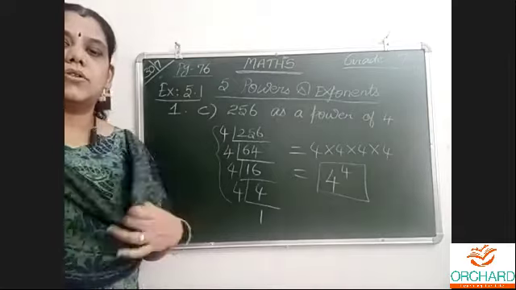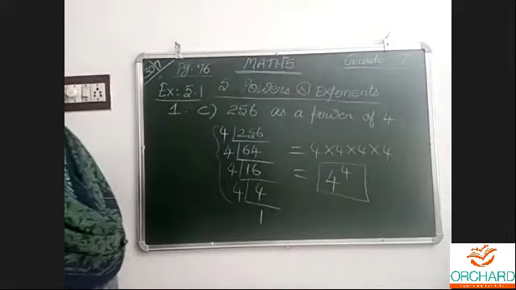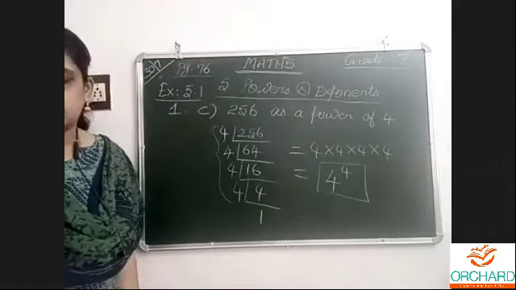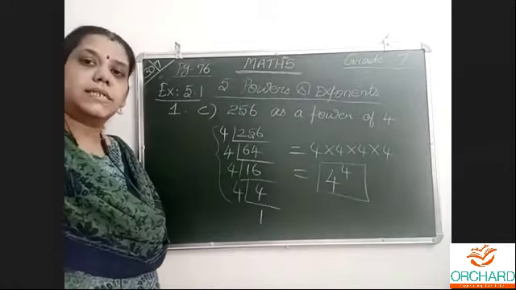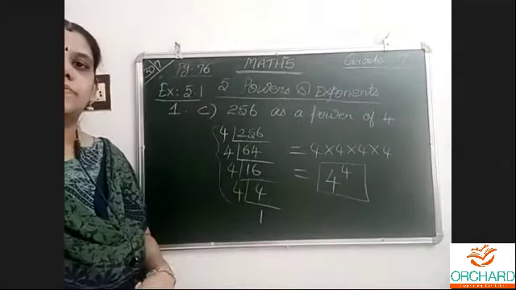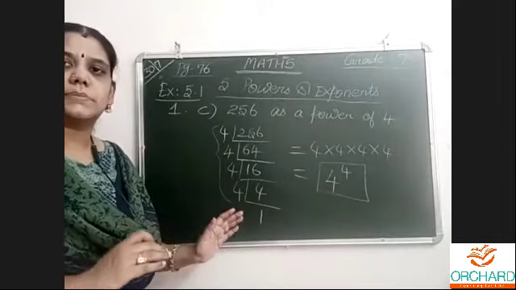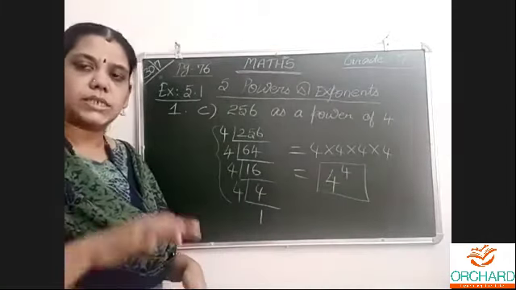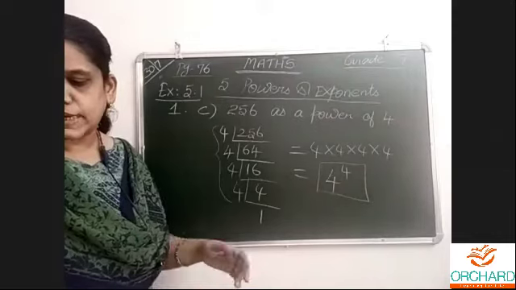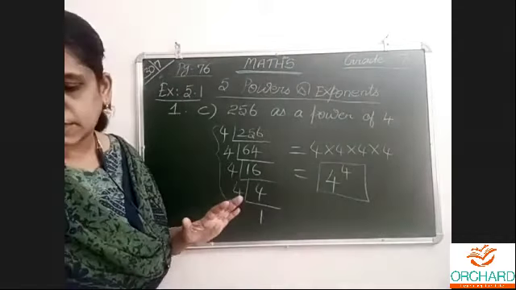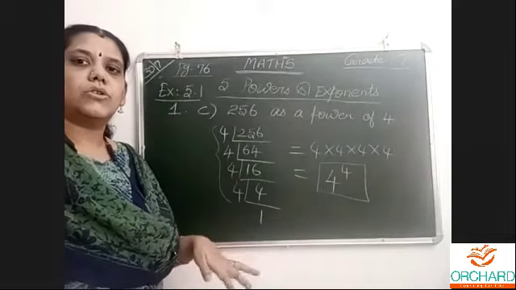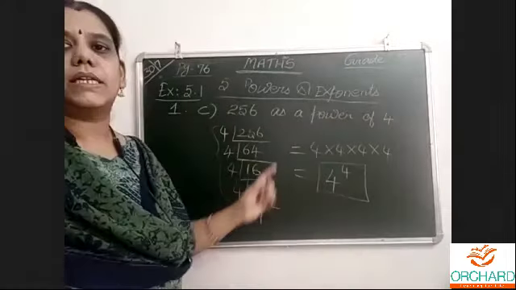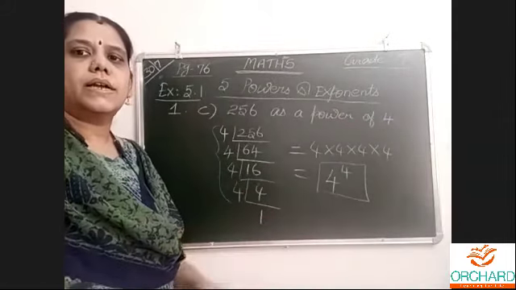No factor tree method, Pritika. We have to use this method only, because in this we use prime factorization only. This full exercise is about normal things and prime. This is not a prime number, I don't say it is prime. But in this exercise you also have prime factorization. Question number 5 is about prime factorization, and question number 7 and all, we have to do that. So keep on dividing by the number given as the power, and write the exponent.